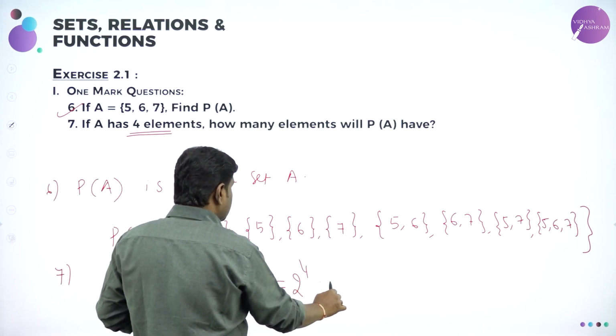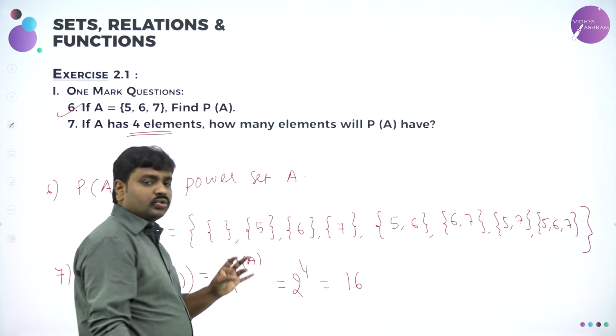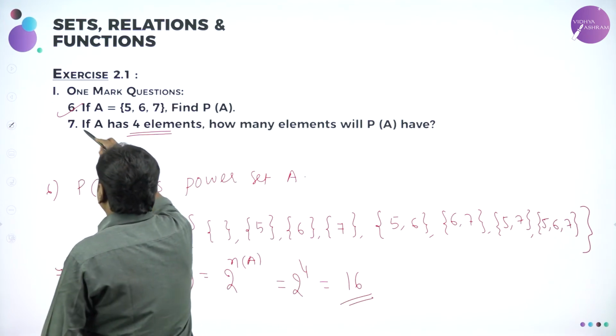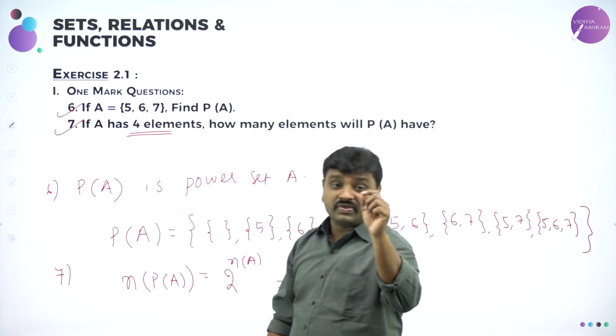2 power 4 means what? 16. 2 into 2 into 2 into 2: 2 2s are 4, 2 4s are 8, 2 8s are 16. So 16 elements. What is the answer for the seventh one? 16 elements will be there in the power set.